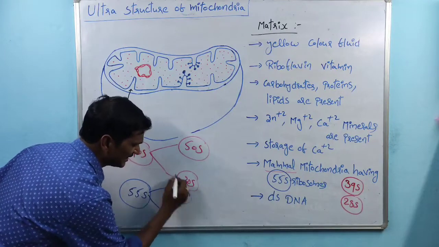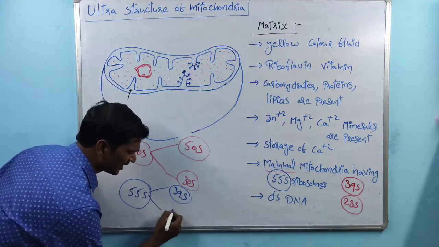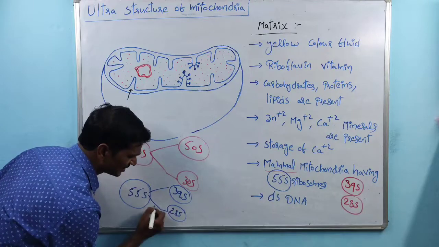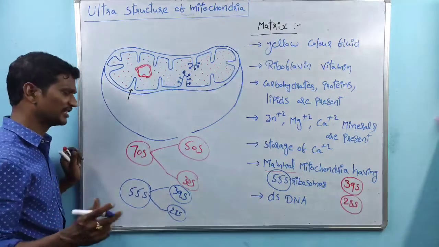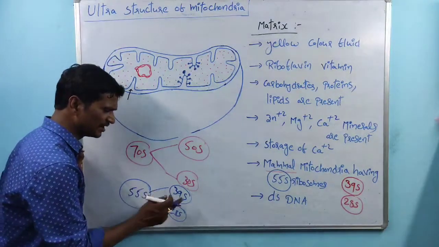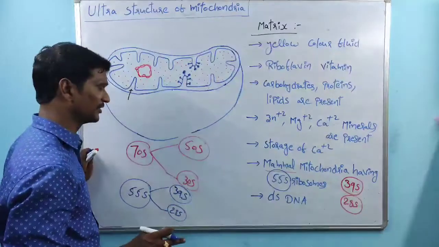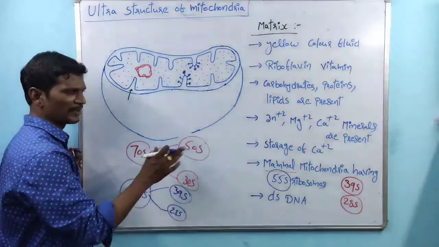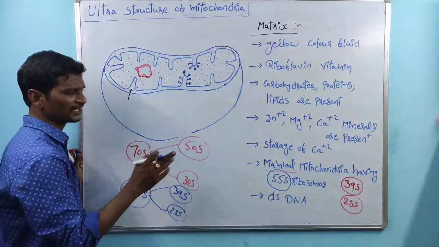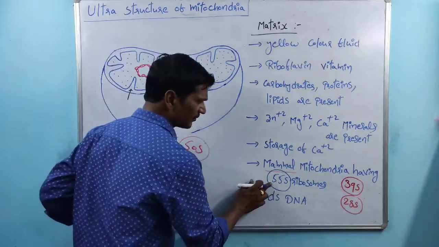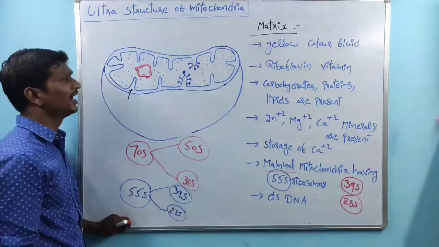One is the 39S subunit, the large subunit, and the other one is the 28S subunit. So mammalian mitochondria contain 55S ribosomes, not 70S here, right?